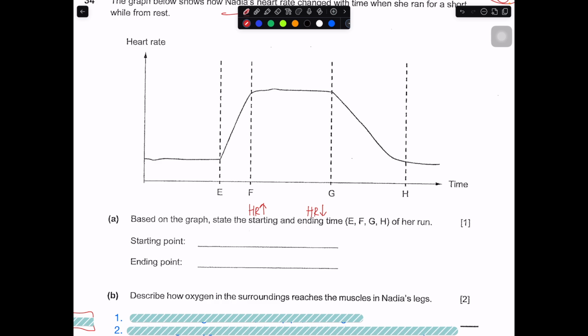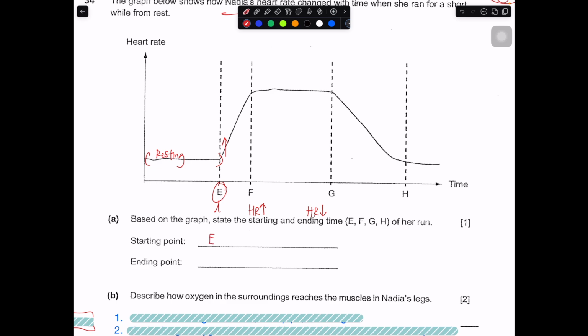So you just take a look at this graph. Over here this is resting. That means over here she probably hasn't started her run. She really starts her run at point E onwards, because at point E the heart rate starts to increase. So the starting point should be at E. That's when she starts to increase.